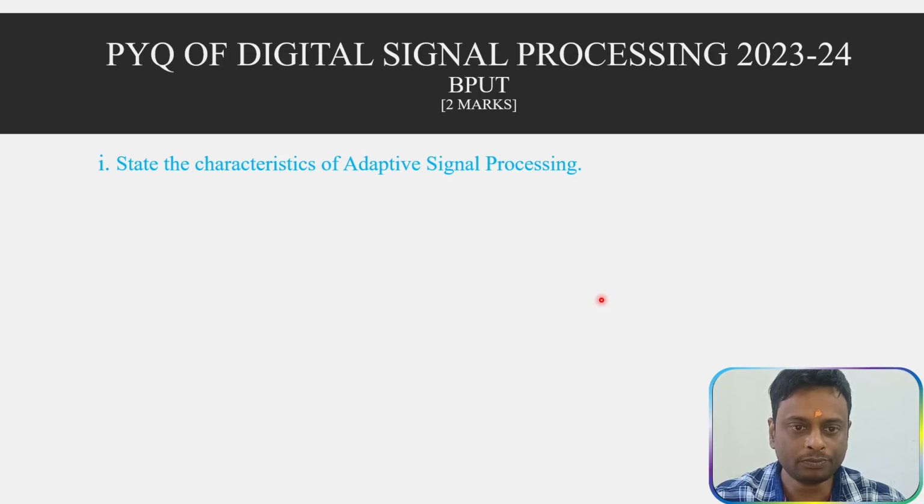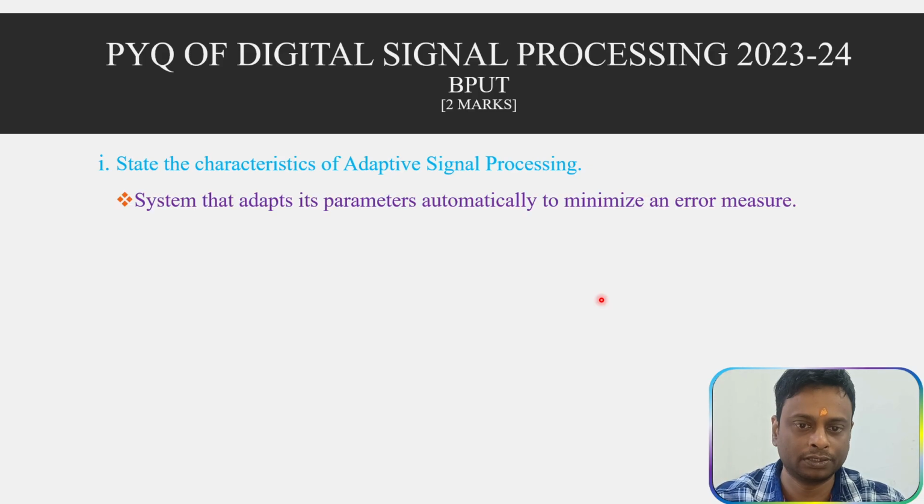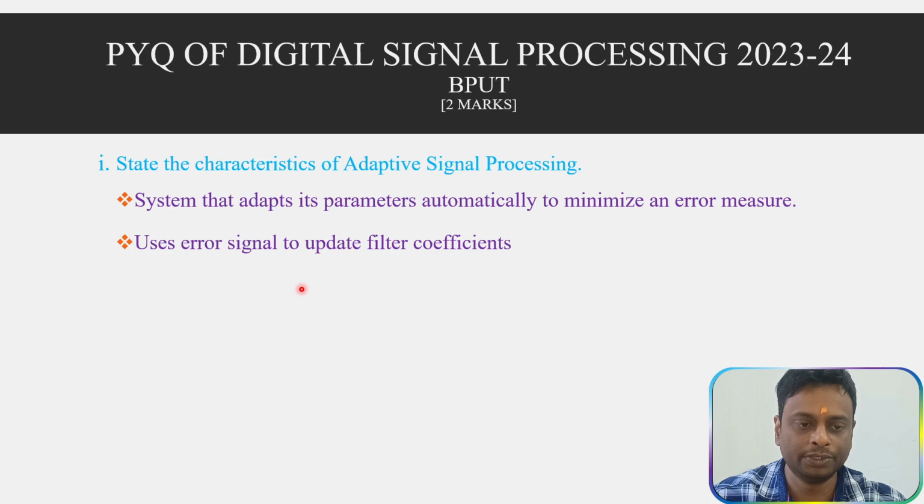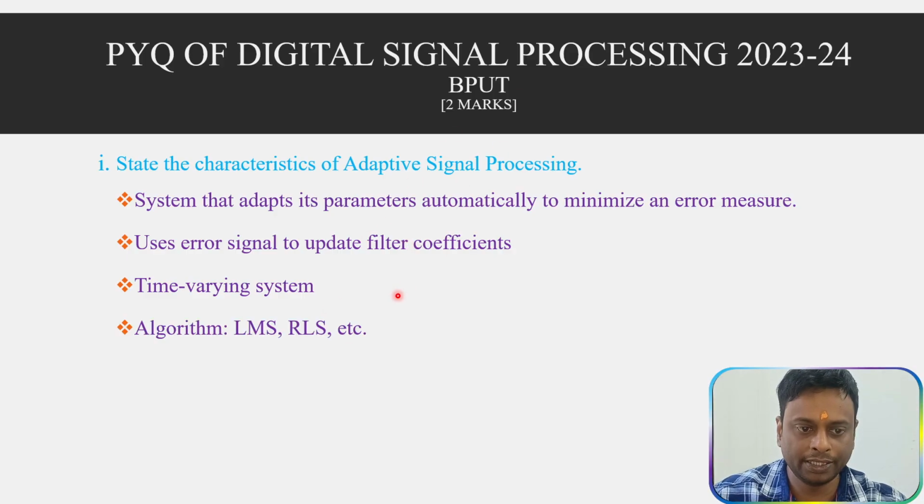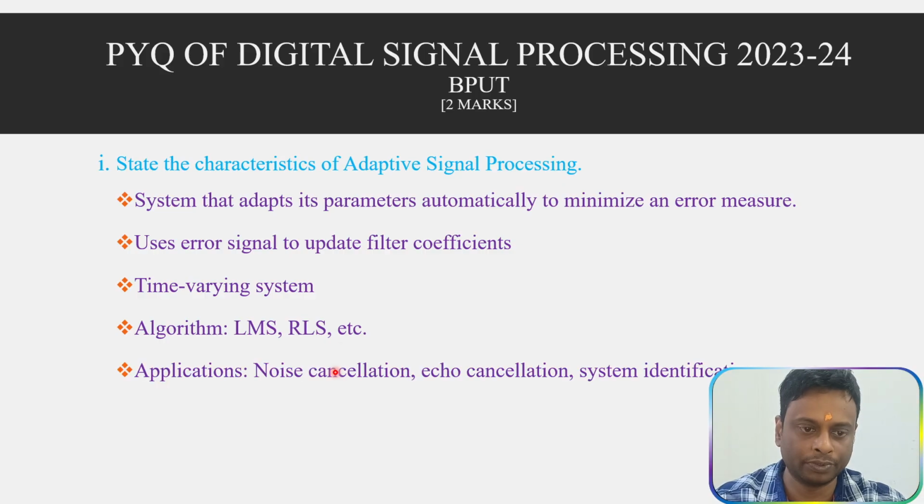Next question is, state the characteristics of adaptive filter processing. These are the characteristics: adaptive systems adapt the parameters automatically to minimize the error. Similarly, it uses the error signal to update the filter coefficients. It is a time varying system. And it has algorithms, least mean square and recursive least squares, used in adaptive signal processing. Applications are noise cancellation, echo cancellation, and system identification.